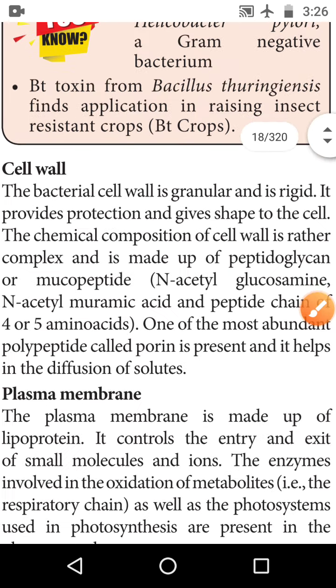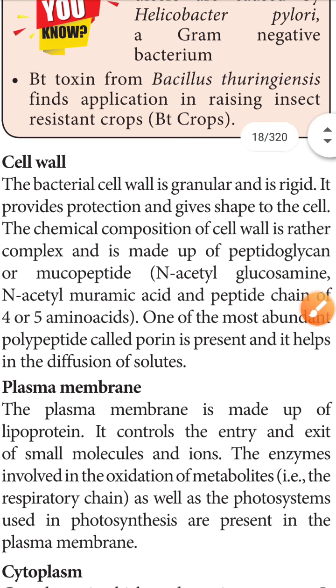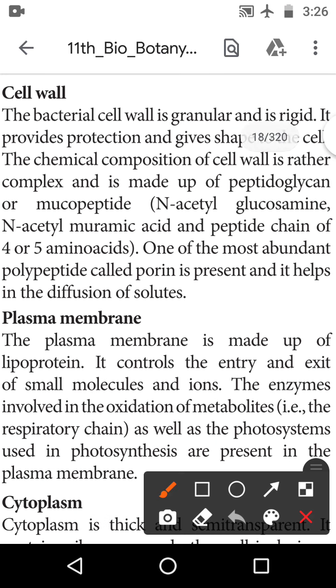Okay, next one is the cell wall. Cell wall is present only in the plant. The animal cell has only the plasma membrane. So the plant cell has the cell wall and the plasma membrane also, while the animal cell has the membrane only. So first we will see the cell wall.